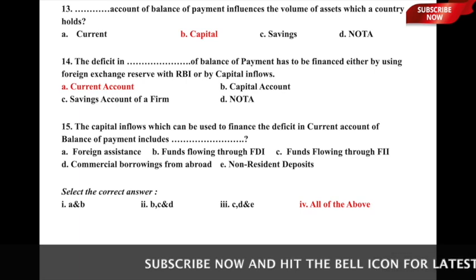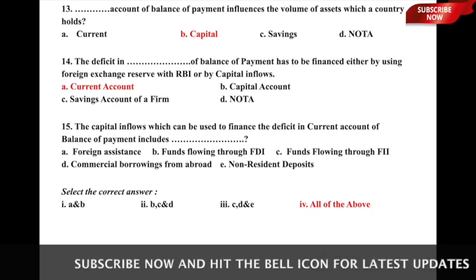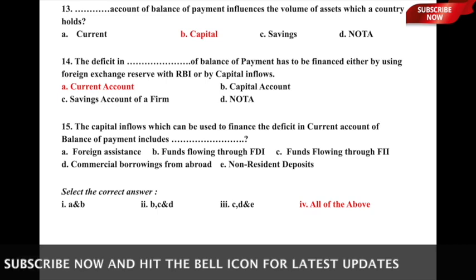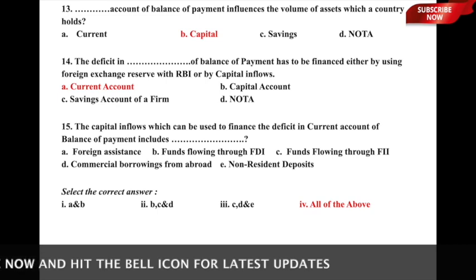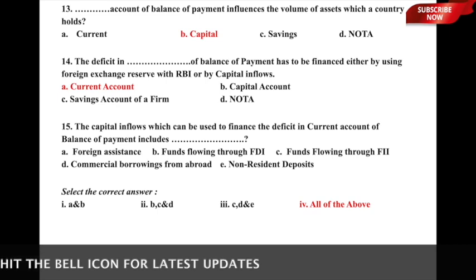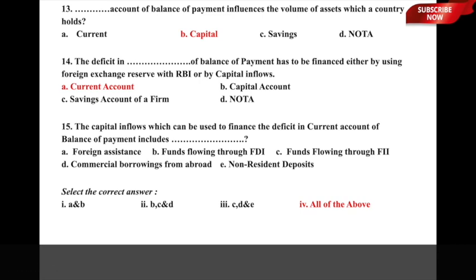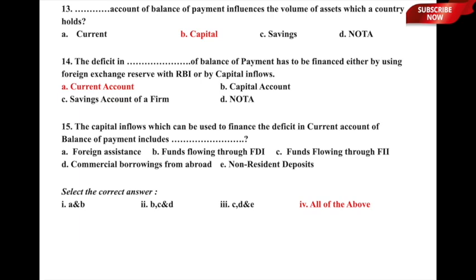Now, the first option is A and B, that means capital inflows include foreign assistance and funds flowing through FDI. The second option is B, C, D, that is funds flowing through FDI, funds flowing through FII and commercial borrowings from abroad. The third option is C, D and E, that is funds flowing through FII, commercial borrowings from abroad and non-resident deposits, and last is all of the above.